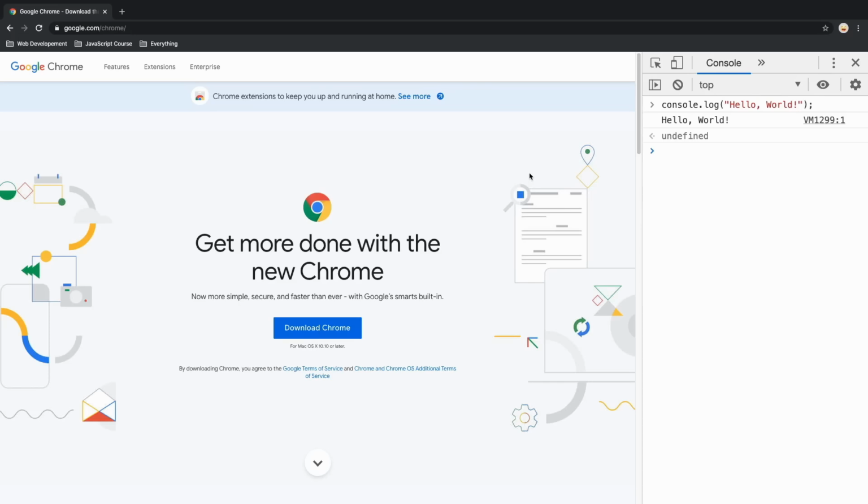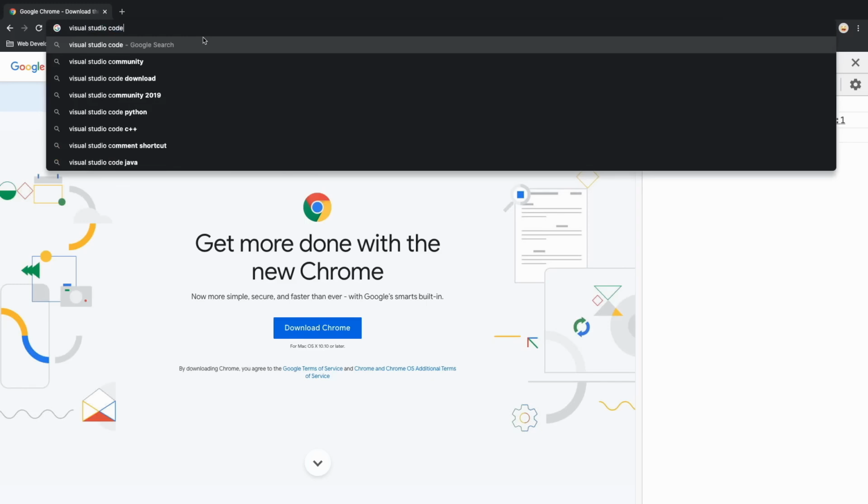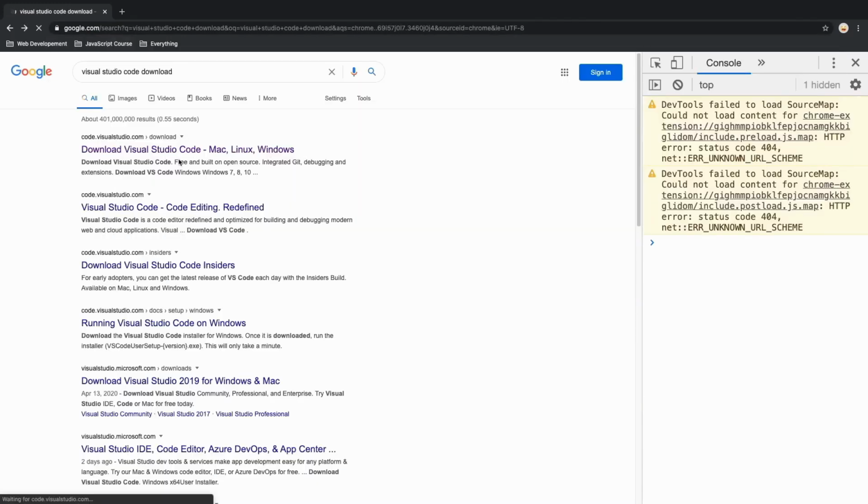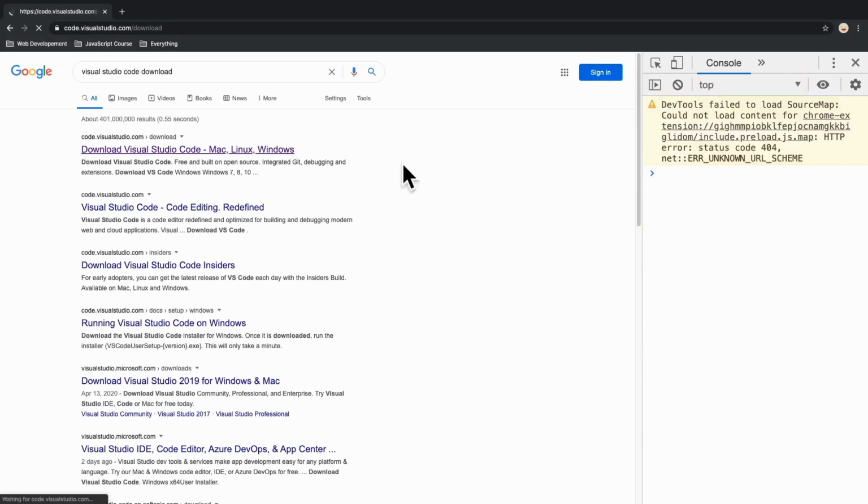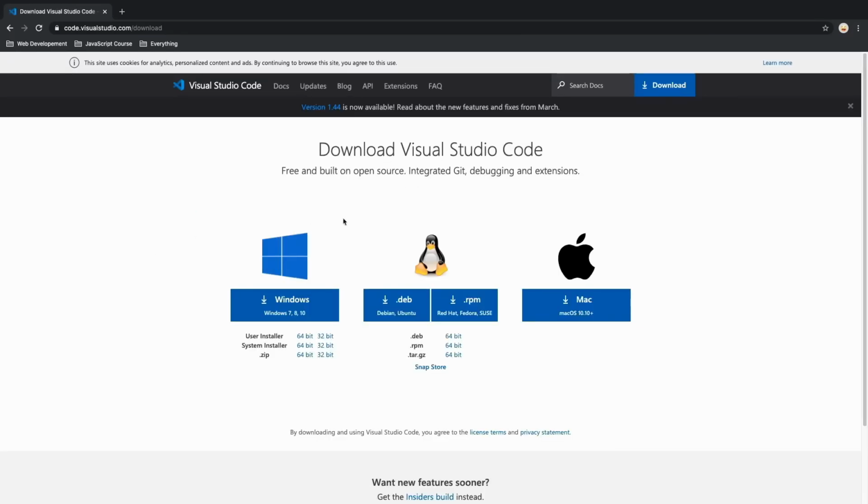It has the largest community, great support, and a huge variety of extensions, plugins, and themes which you can use and experiment with. So, how can you download Visual Studio Code? You can just Google Visual Studio Code download. And as you can see, you can download it on Mac, Linux, or Windows. Let's open the link and see what we have in there. We can close the console. As you can see, with just one click, you can download it for your operating system, and the process of installation is going to be pretty straightforward. Once you install it, we're going to go through a quick Visual Studio Code tutorial.